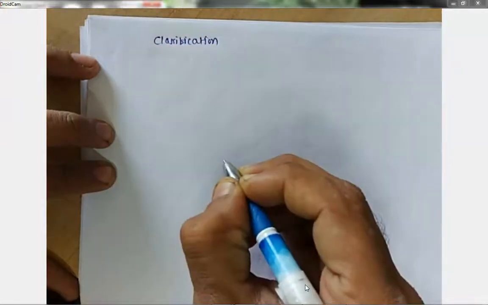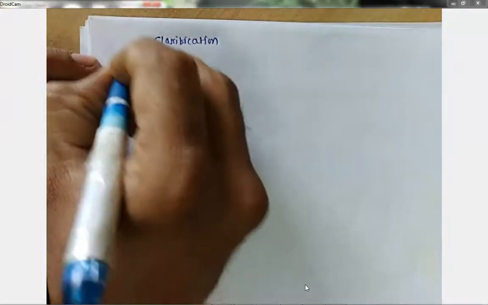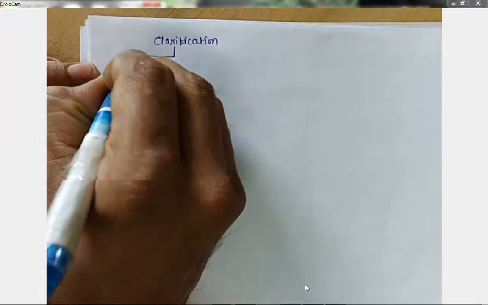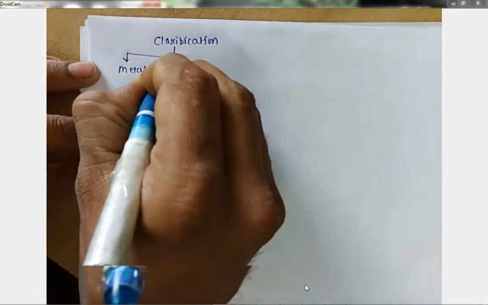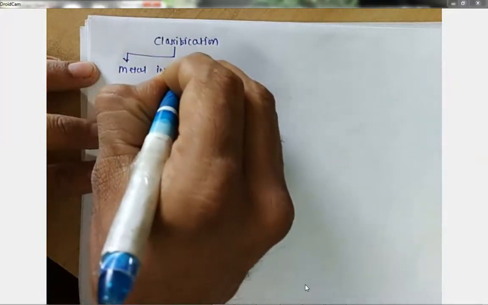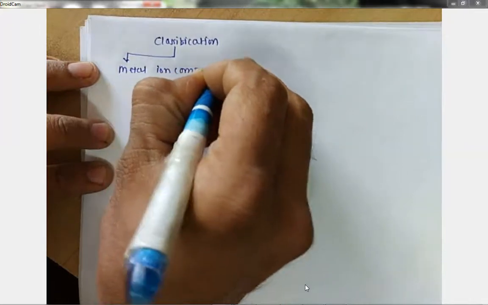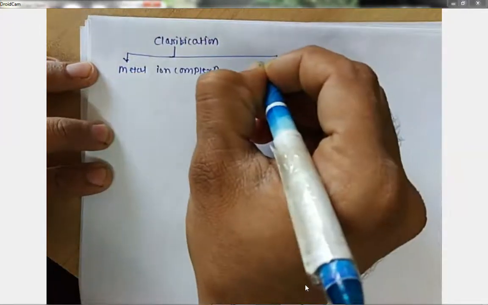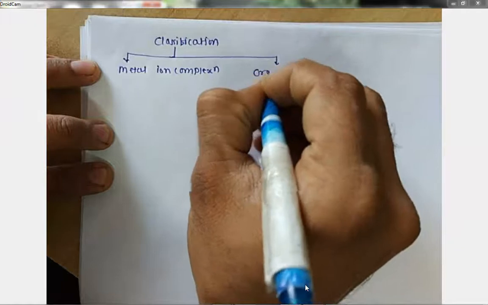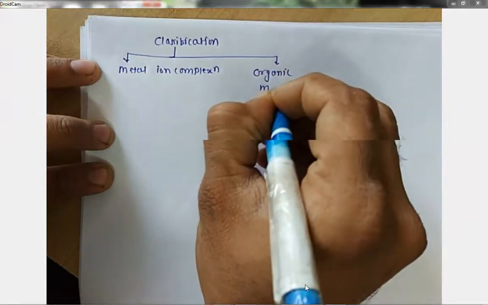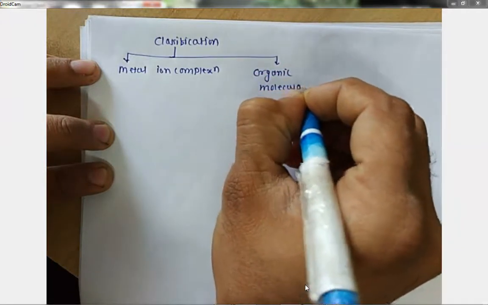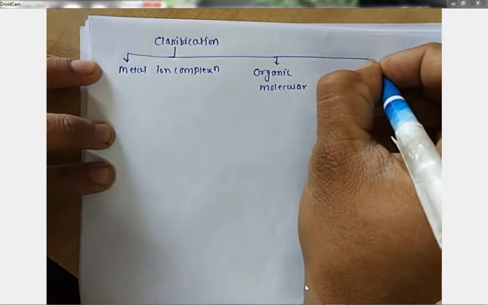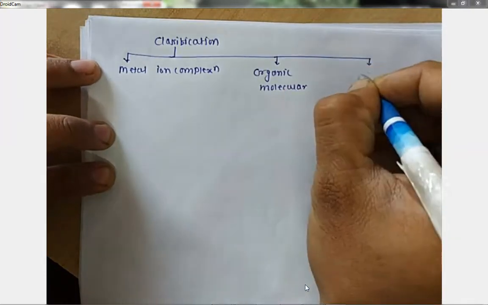So classification: first is metal ion complexation. Second, organic molecular complexes. Next one is inclusion complexes.